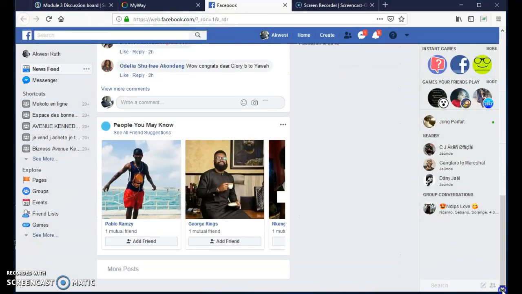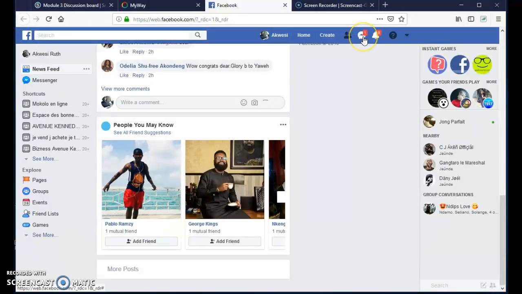Easy to see. Then here you have friend suggestions. People you know, and at times people you don't even know. Maybe they have one or two friends in common, so they suggest them to you. If you want to send a friend request, you come here, click on add friend, then you send a friend request to them and wait for them to reply.